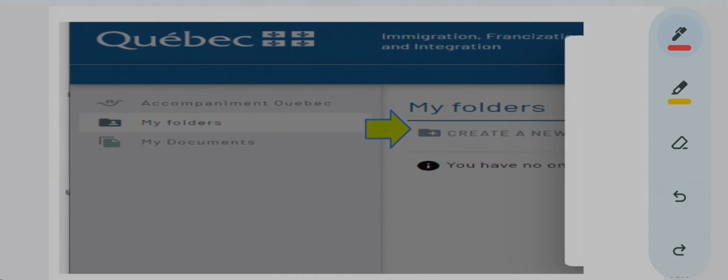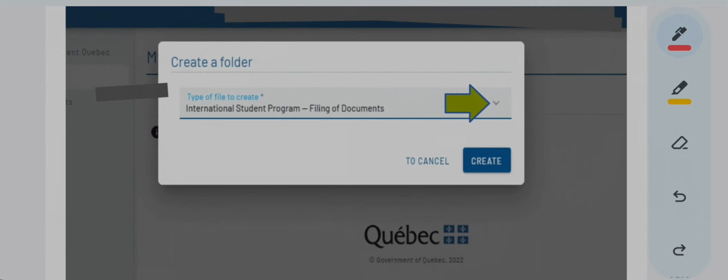Now when you log in to your Arima portal, this is what you will see on your computer. I have shown the left-hand side of the screenshot, and I didn't want it to confuse you. When you see this and you are ready with your documents and need to start uploading them, you click over here, that is create a new folder. Okay, you press over here. Now after you press here, this will open up.